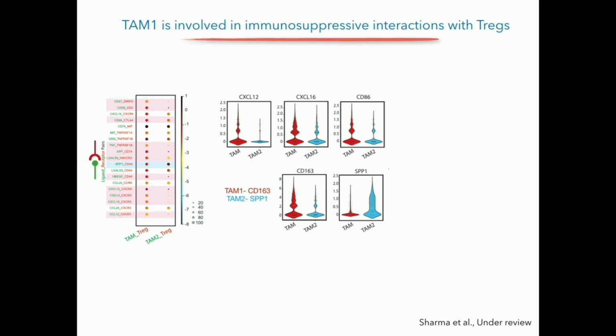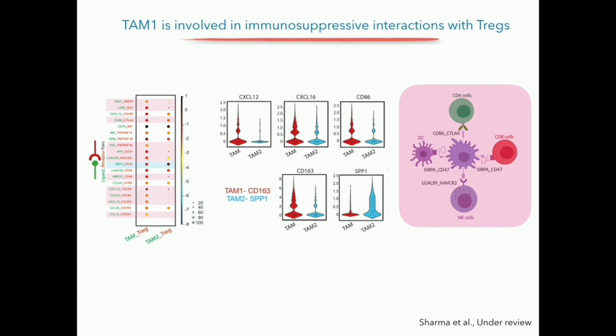So if you look at this profile, this is the TAM1 population, and as you can appreciate in this dot plot, there are more immunosuppressive interactions where TAM1 is involved compared to TAM2. And these are the markers of the TAM1 and TAM2 population. TAM1 expresses more CXCL12, CXCL16, CD86. So suggesting that in HCC, among the different TAM populations, TAM1 is more immunosuppressive compared to TAM2 and 3 and involved in interaction with Tregs.